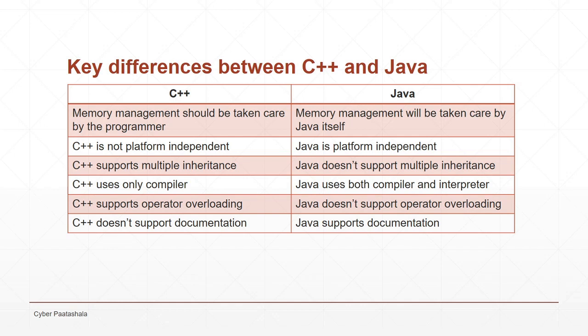And C++ uses only the compiler, whereas Java uses both the compiler as well as the interpreter. So we'll discuss where the compiler will be used and where the interpreter will be used in our future sessions. And C++ supports operator overloading, whereas Java doesn't support operator overloading, but it supports method overloading. And C++ doesn't support documentation, whereas Java supports documentation.